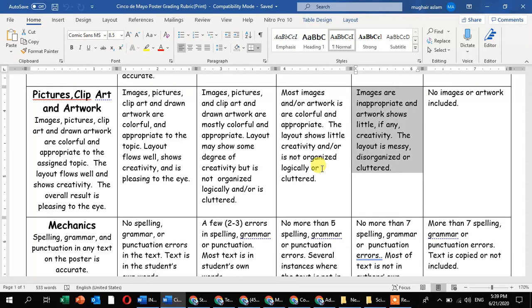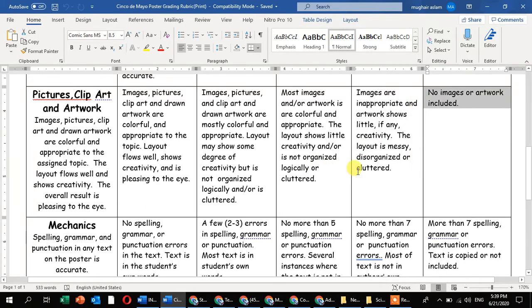The layout is messy, disorganized, or cluttered. You are making pictures in the corners and text in the center, and this is all messy, and no one has arranged it, no one understands what your topic is and what is linked to the other things.